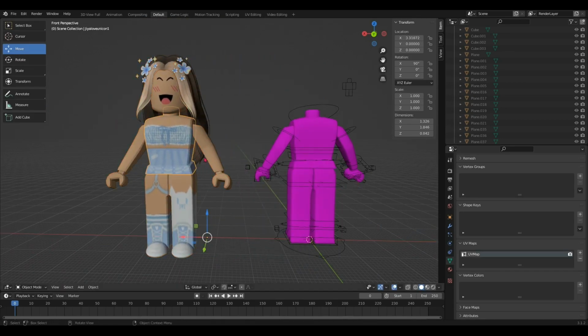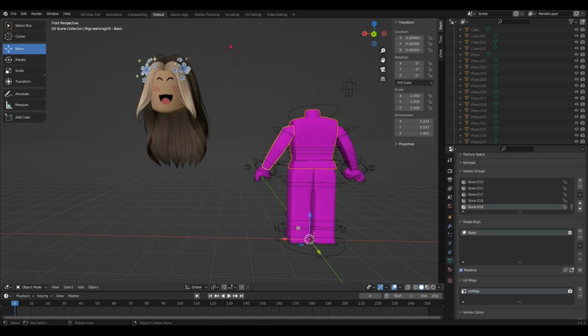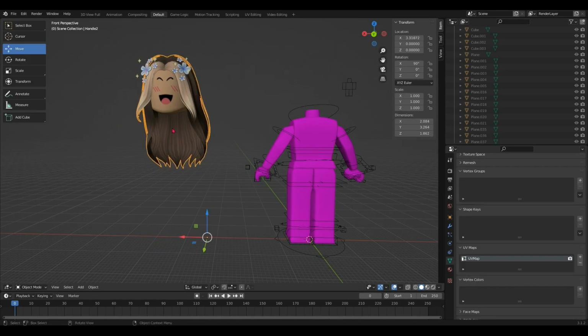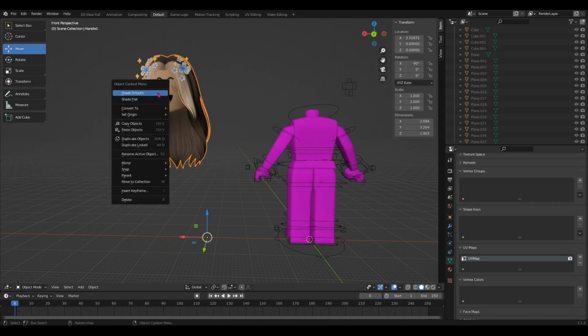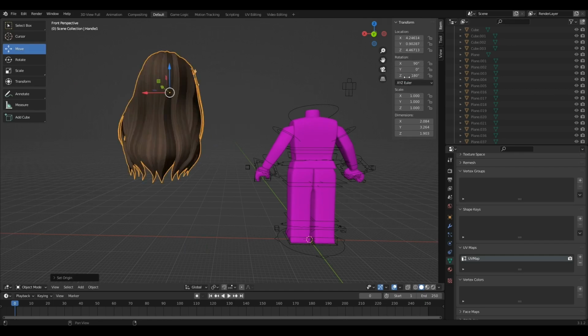You want to delete every single part of this character except your head, hair, and accessories. Once that's done, also, to select multiple items at a time like this, hold shift and left click. Okay, now I'm going to select hair and select all of these at the same time. Right click, join, right click again, set origin, origin to geometry. Once that's done, go ahead here to X is 90, make sure to do that, Y 0 and Z 180.